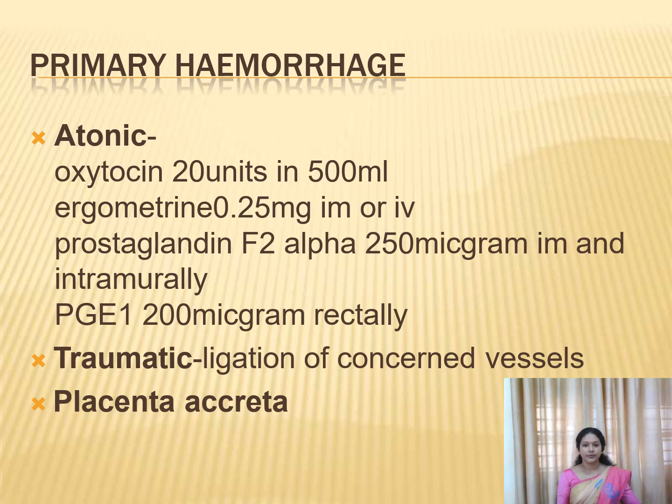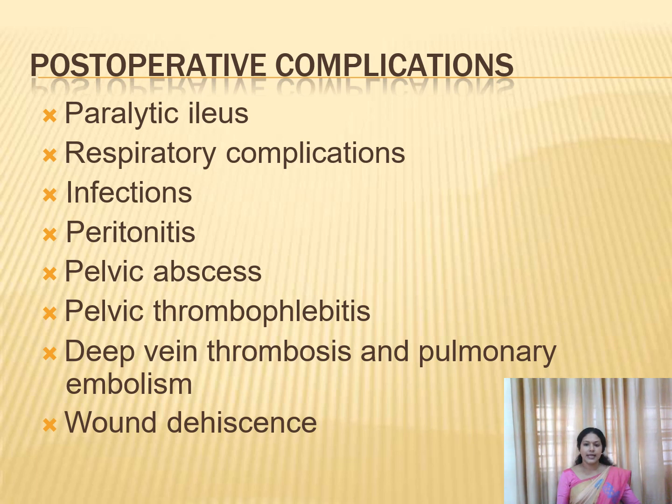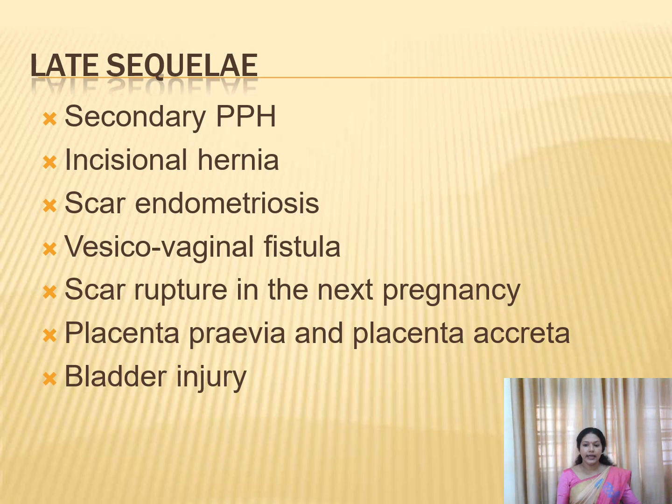And the post-operative complications after the cesarean: there is a chance for paralytic ileus, that is, peristaltic movements will not be there, and a chance for respiratory complications. Already I have told you about Mendelson syndrome. There is a chance for infection, peritonitis, pelvic abscess, thrombophlebitis, deep vein thrombosis and pulmonary embolism, and wound dehiscence. And later, after 6 days, there is a chance for secondary postpartum hemorrhage, incisional hernia, and scar endometriosis.